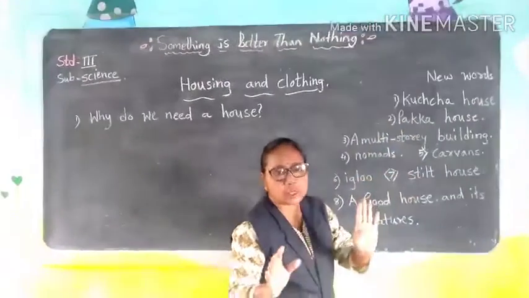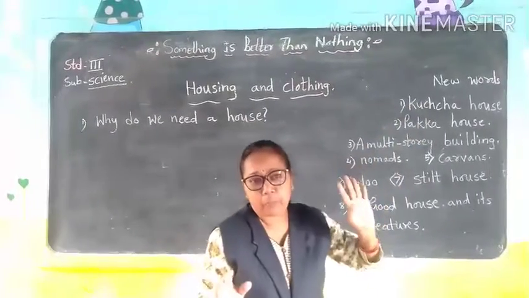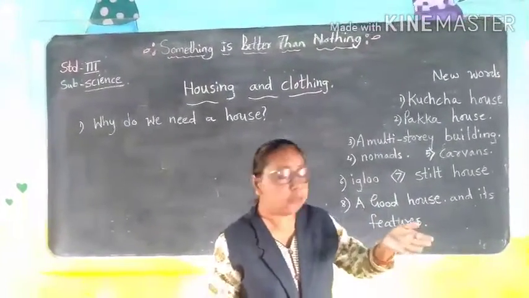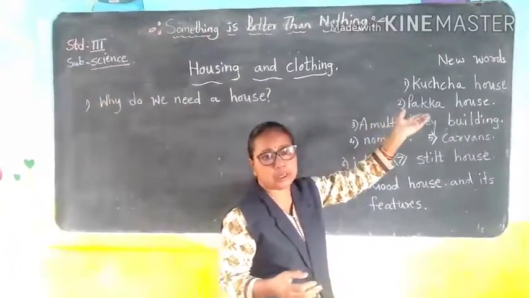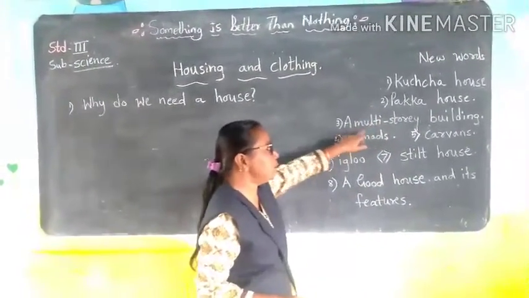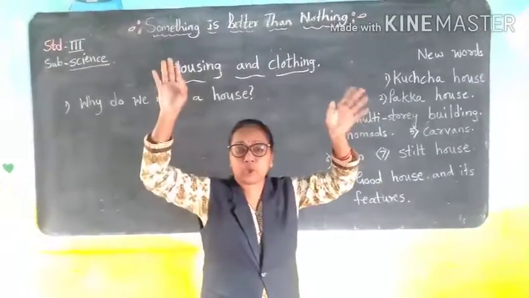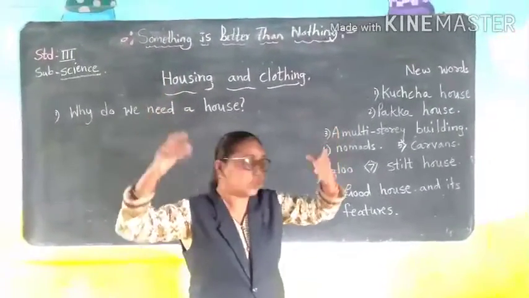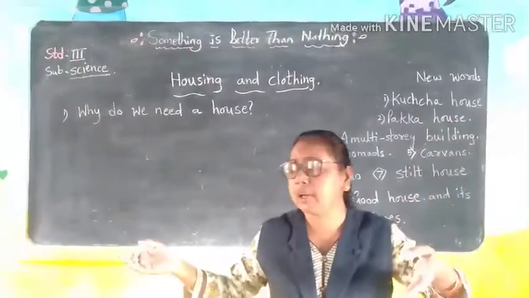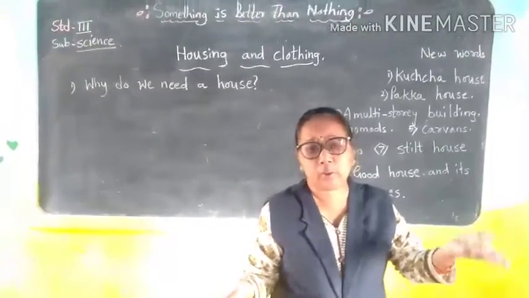And a pakka house is not temporary. It can be used for more than 10 years because it is made of cement and so on. Apartments and all these are pakka houses. A multi-storied building is an apartment: big buildings with many stories, 50 stories, 25 stories. You can see those in Mumbai. But now in our Sangli and Maharashtra we have at least 8 to 10 stories.